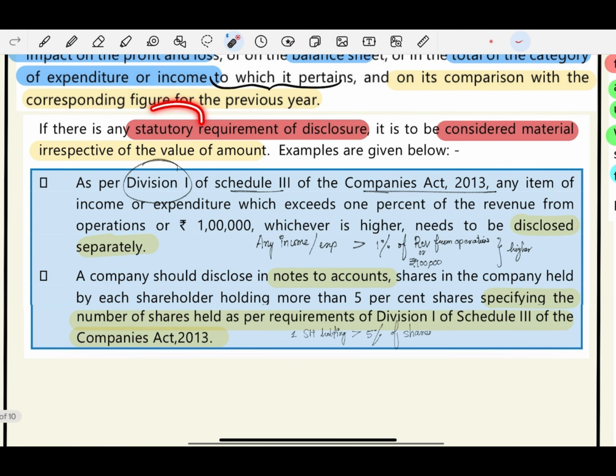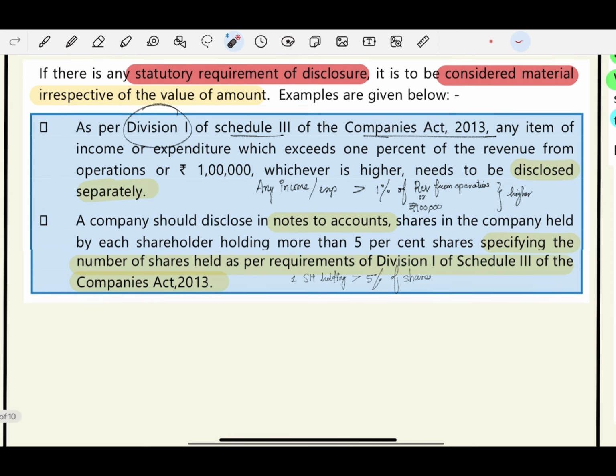So if there is a statutory requirement of disclosure, it is to be considered material irrespective of the value of the amount. In some cases, there are statutory requirements that you have to disclose. In that case, even if the amount is immaterial, you are supposed to disclose. For example, as per Division 1 of Schedule 3, any item of income or expenditure which exceeds 1% of the revenue from operations or 1 lakh, whichever is higher, needs to be disclosed. So basically, if any income or expenditure is more than 1% of revenue from operations or 1 lakh rupees, whichever is higher, then in that case you have to disclose it.